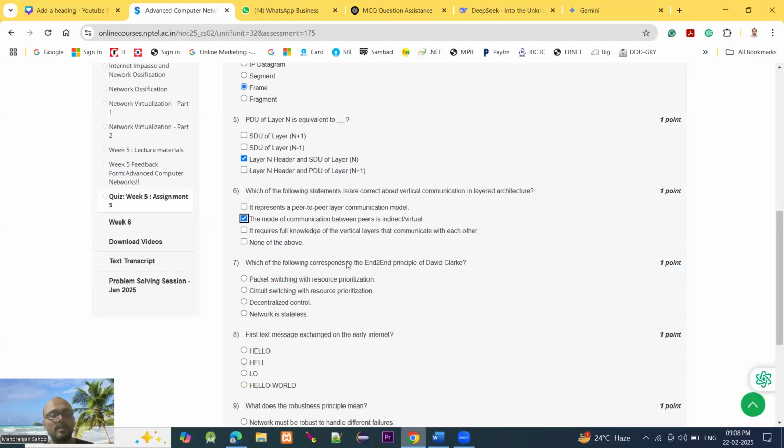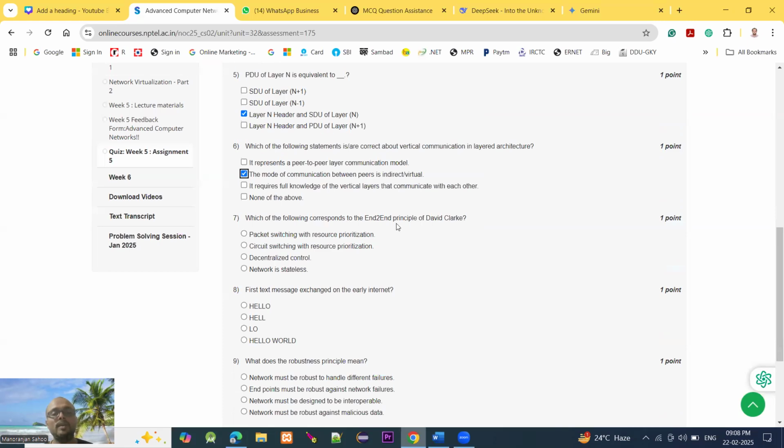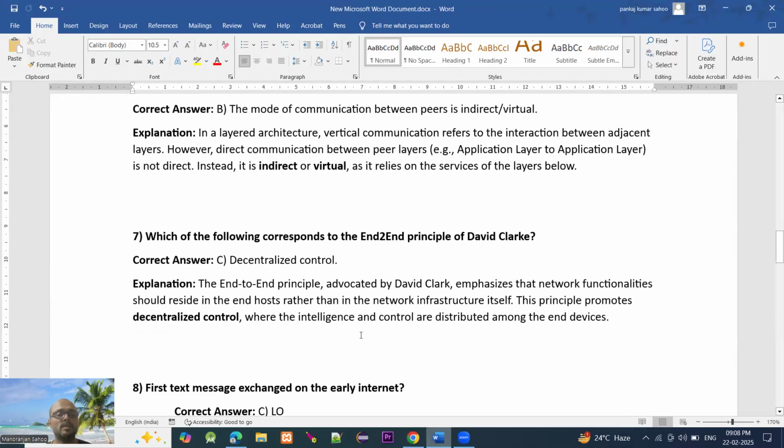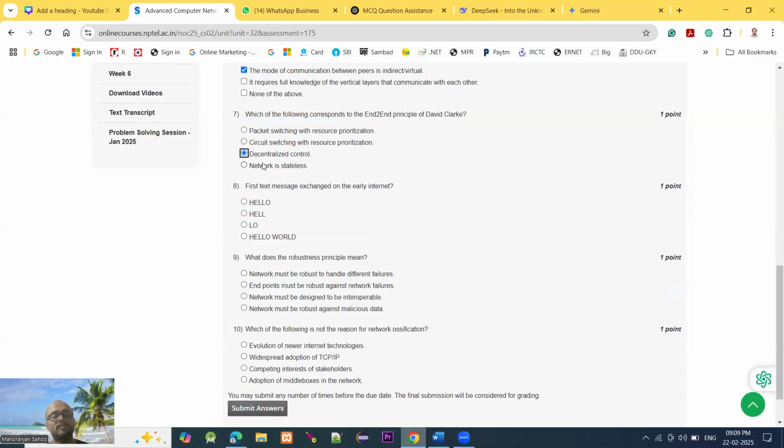Moving to question number 7: which of the following corresponds to the end-to-end principle of David Clark? End-to-end is called decentralized control, because the end-to-end principle advocated by David Clark emphasizes that network functionality should reside on the end hosts rather than the network infrastructure itself. The principle promotes decentralized control, where intelligence and control are distributed among the end devices. So for question 7, option C is the probable answer.